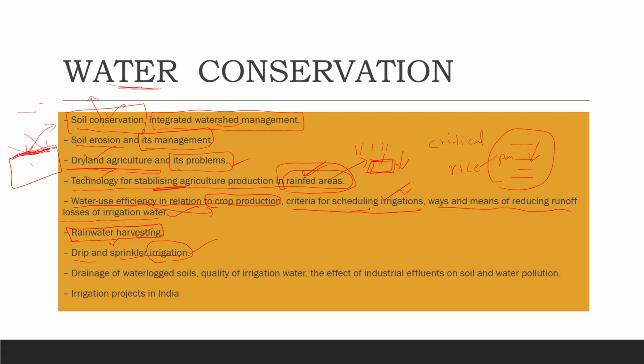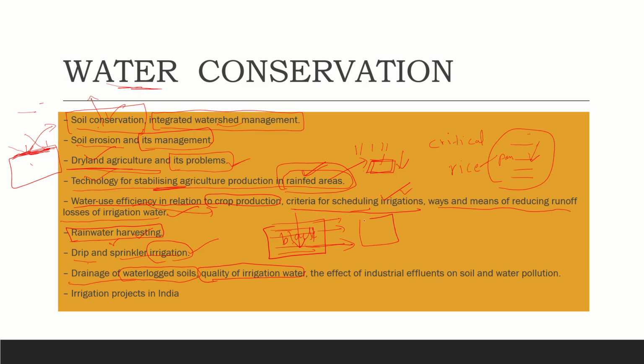And drip and sprinkler irrigation, these are the methods of irrigation, and what are the merits and demerits is what we study here. And drainage of waterlogged soils. A few times, soils like black soil have the characteristic that they don't percolate the water deeply. It just stops the water, and waterlogging takes place here, out of which the plant growth stops. So how we can manage the drainage of such kind of soils.